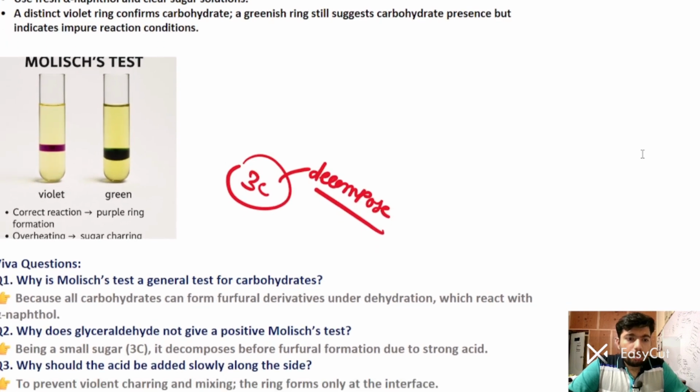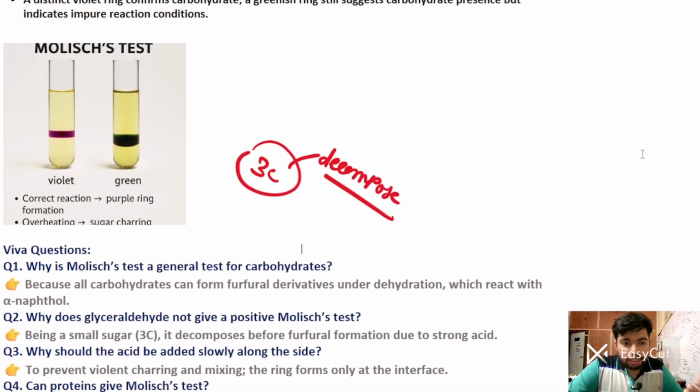Now, why should the acid be added slowly? This is also a very important Viva question. To prevent violent charring and mixing, and so the ring forms only at the interface, you should add the acid very slowly. Can proteins give this Molisch test positive? Yes, glycoprotein is the protein which gives the Molisch test positive due to its carbohydrate content.